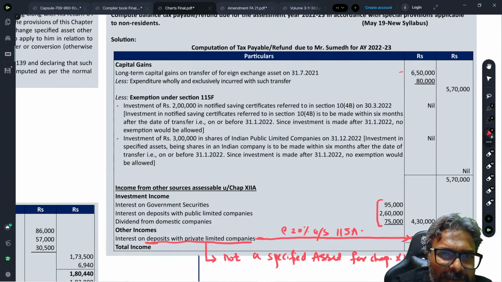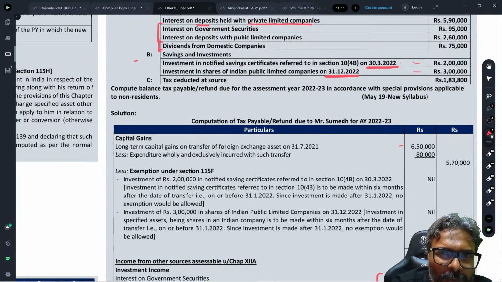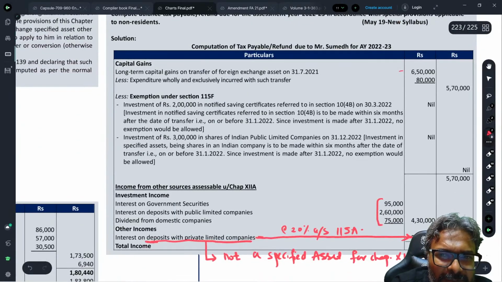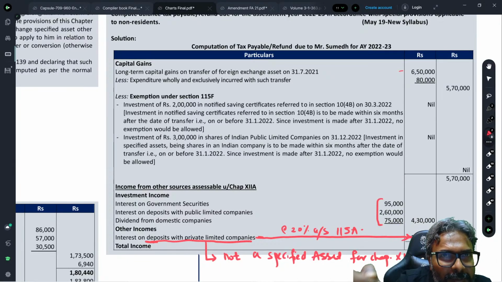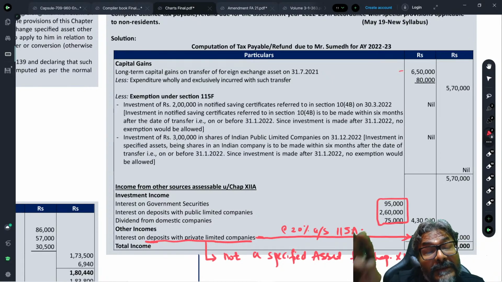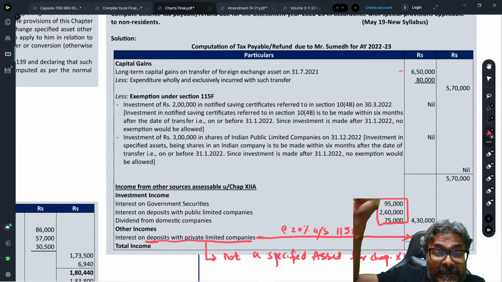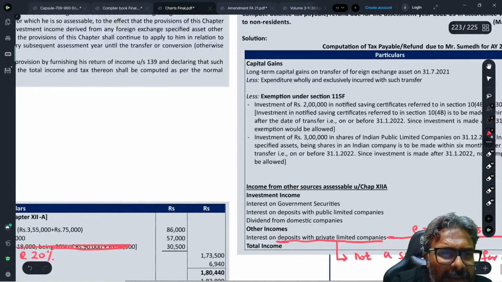5,70,000 is your LTCG. Now comes your IFOS. In IFOS, students, I have made a compartment of the three incomes which will be assessed under Chapter 12A. Three incomes are accessible under Chapter 12A, and one income, though not accessible under Chapter 12A, would still be assessed under 115A because this person is a non-resident, which is 5,90,000. That way you will get a total income.